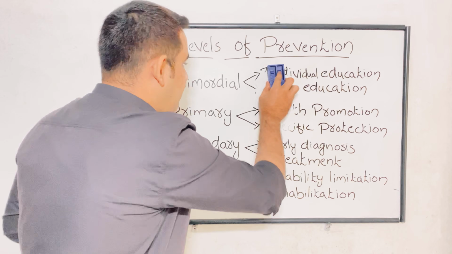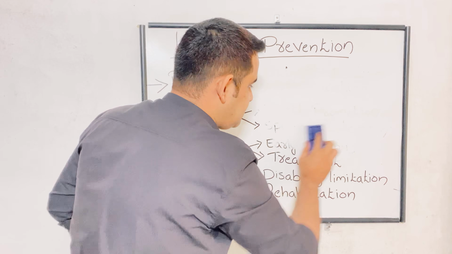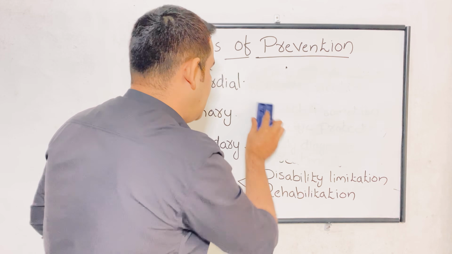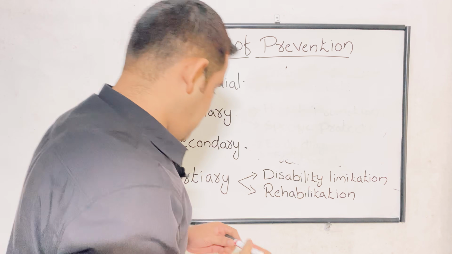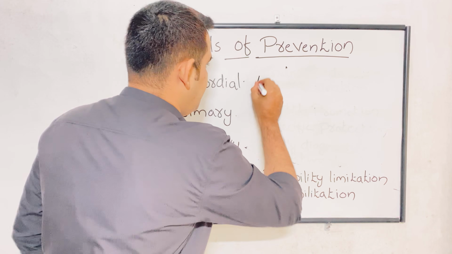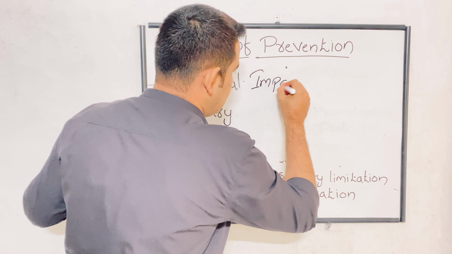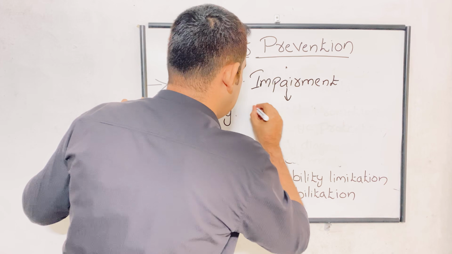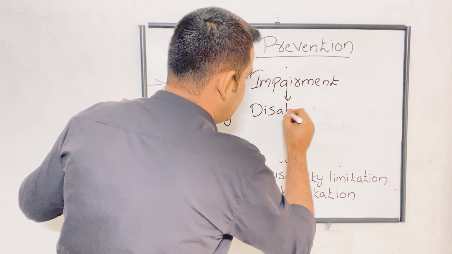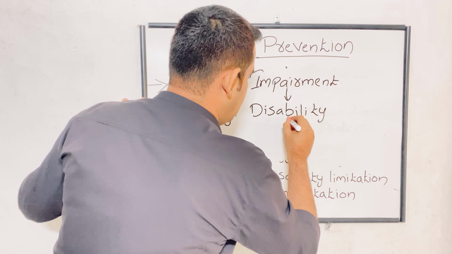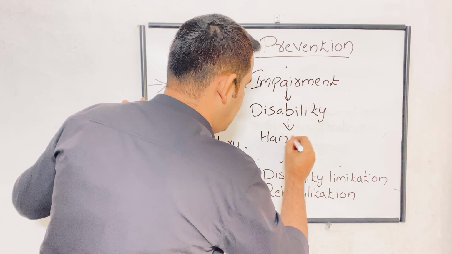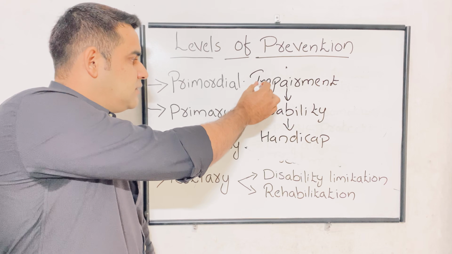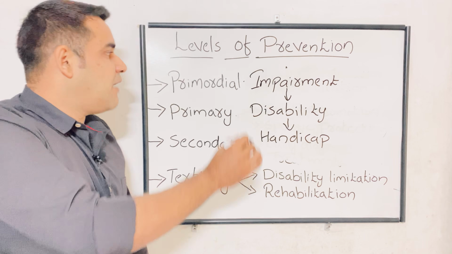Okay, the main focus of the disability limitation is we have to halt from impairment to disability to handicap. Okay, impairment to disability to handicap, we have to stop.